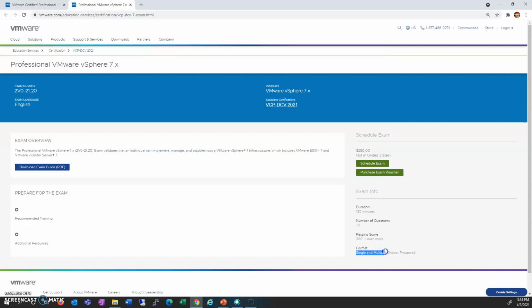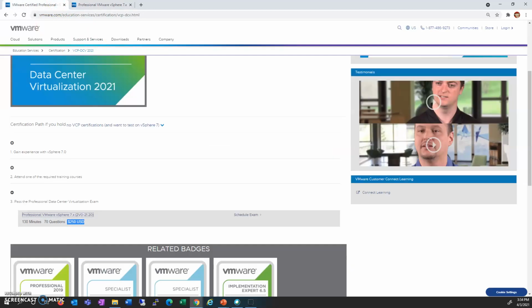It has single and multiple choice questions, and this is a proctored exam. Proctored means even if you're writing this exam online, you have to keep your webcam always on because somebody from the Pearson site is going to monitor what exactly you are doing. This is the exam guide which you can download, and some other resources are also available here. The exam is only available in English, no other language.